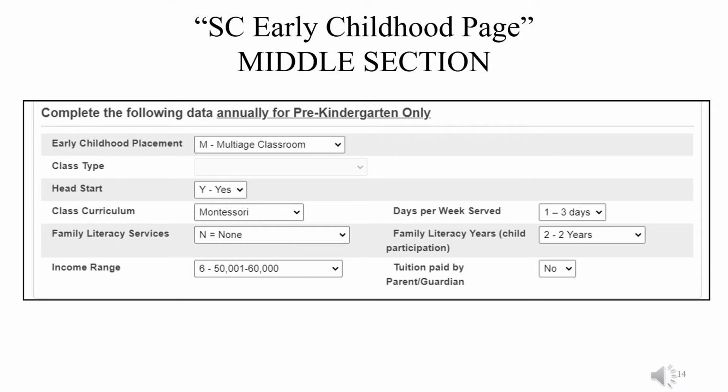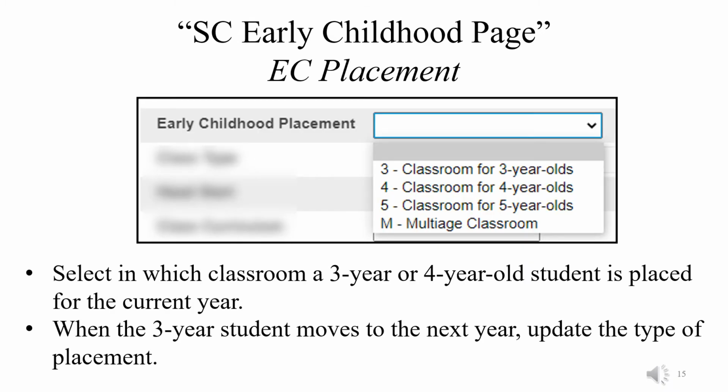Notice the next section. You will complete data annually for pre-kindergarten children only, our 3 and 4-year-olds. For the early childhood placement field, you will select the classroom in which the 3 or 4-year-old student is placed for the current year. When this 3-year-old student moves to the next year, you will need to update the type of placement for the student.